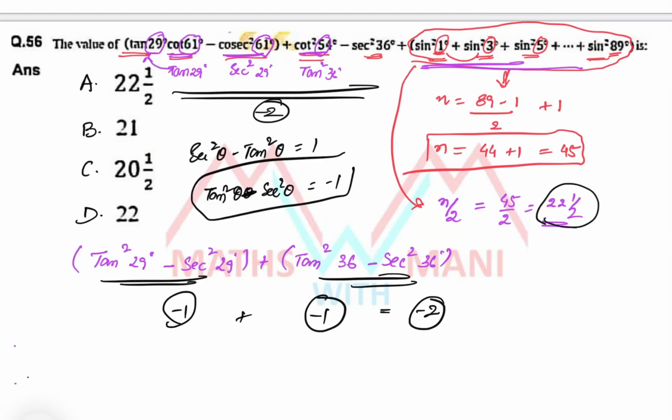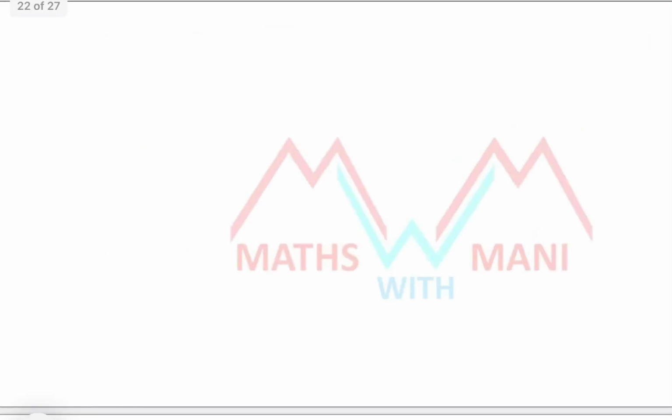But we have this value, 22 and a half. So you have to add these two values. 22 and a half minus 2 is equal to how much? 20 and a half. Where is it? That is the third option. The third option is the correct answer. Clear? So if you know the direct formula for this, it is very easy to solve. If you have any doubt how to solve this, you can watch my video in the trigonometry playlist.